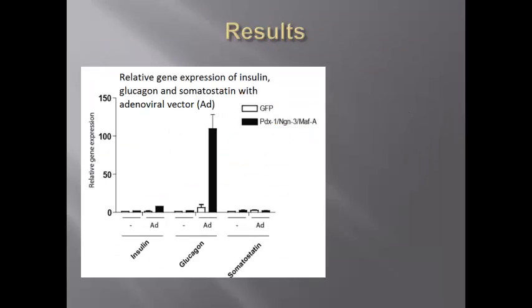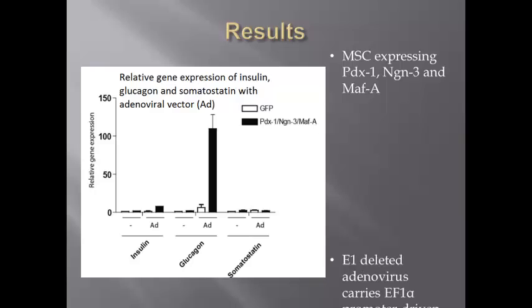Results obtained in the experiment. This graph shows the relative gene expression of insulin, glucagon, and somatostatin, which inhibits the secretion of other hormones. Human mesenchymal stem cells expressing PDX1, NGN3, and MAFA were infected with the adenoviral vector.